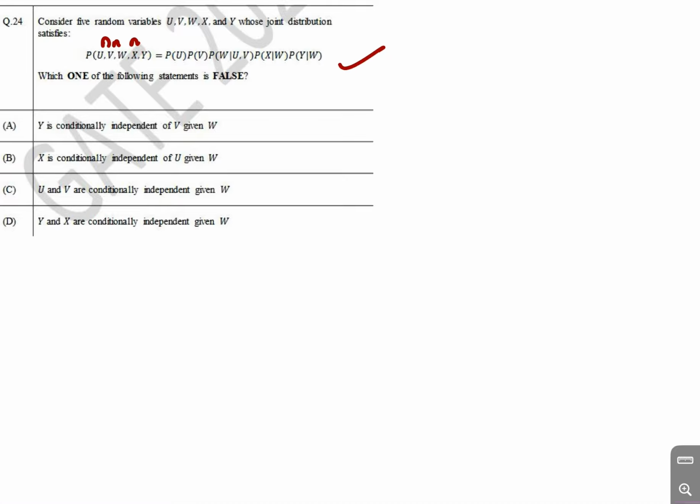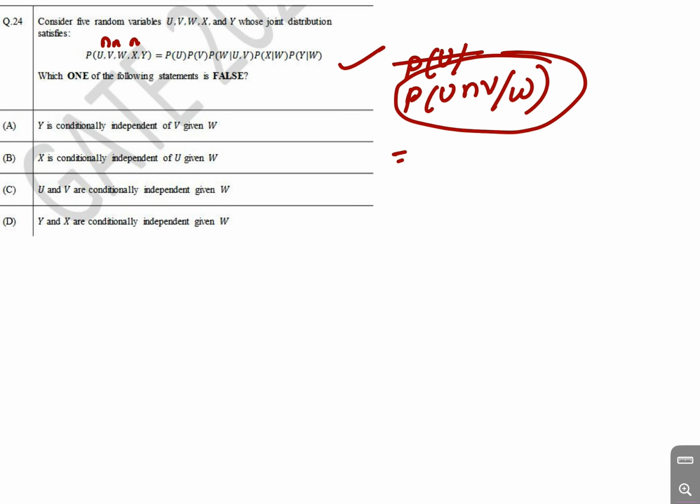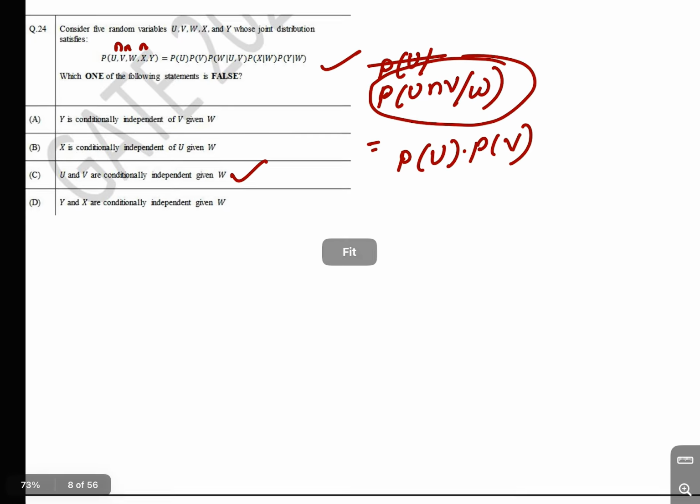We are saying that u and v are conditionally independent of w, because if the probability of u intersection v given w equals the probability of u into the probability of v, then we can say that they are conditionally independent given w. So option C is the correct one.